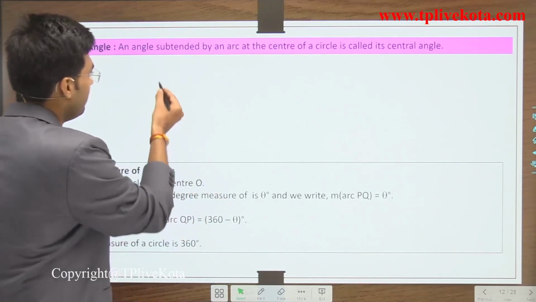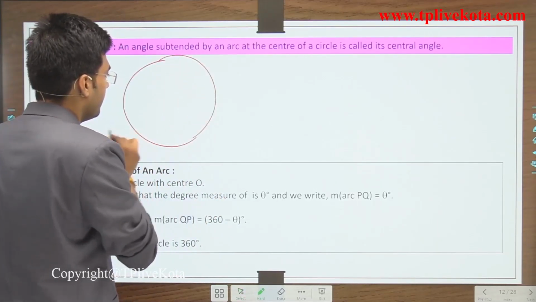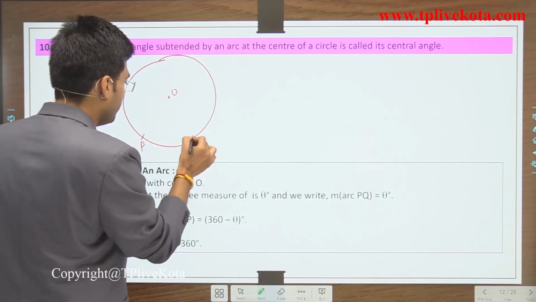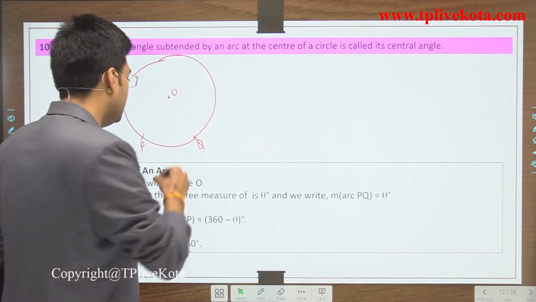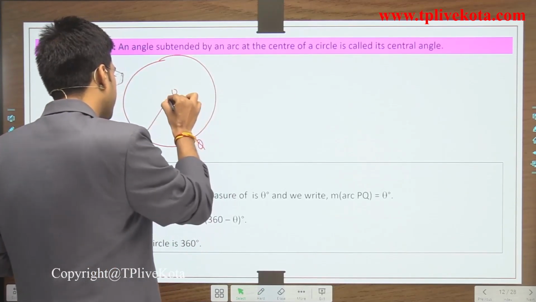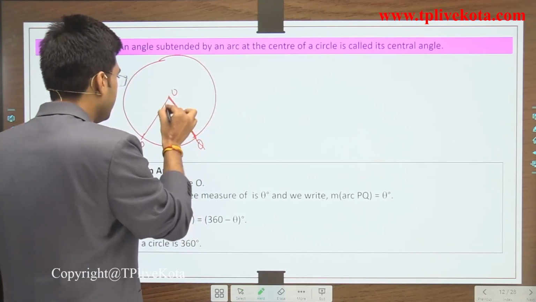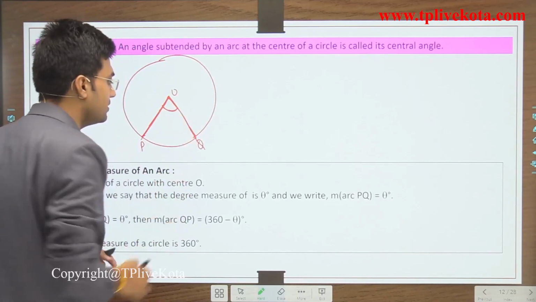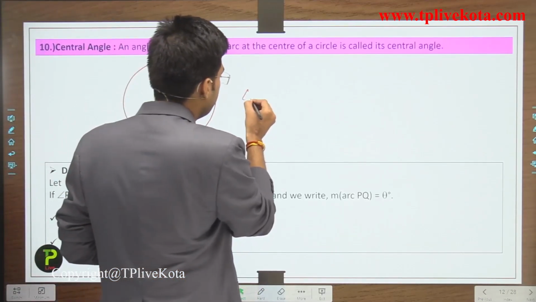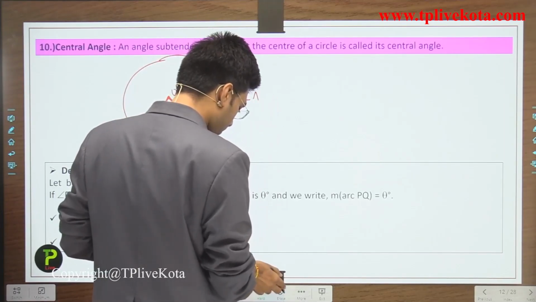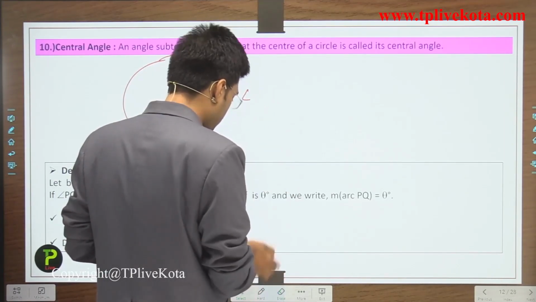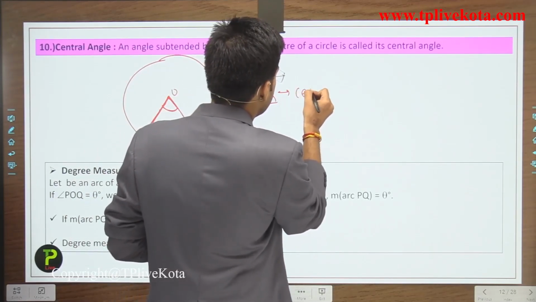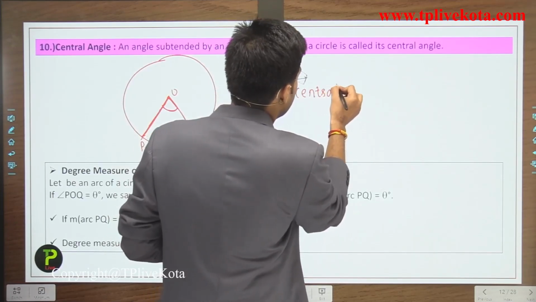For example, if we have this circle and this is the center O, and let this be the arc PQ, then the angle subtended by this arc at the center is known as the central angle. So we can say that angle POQ is the central angle.